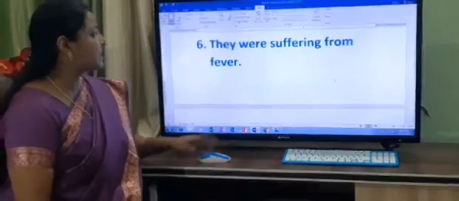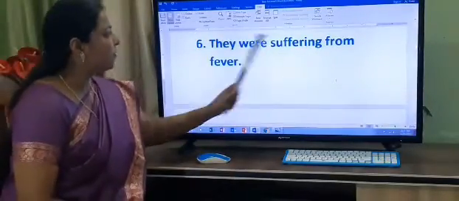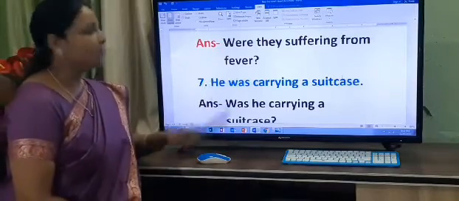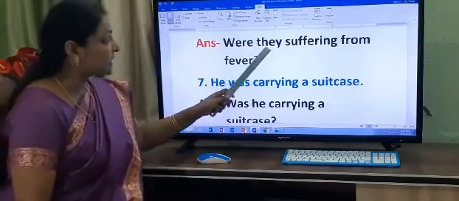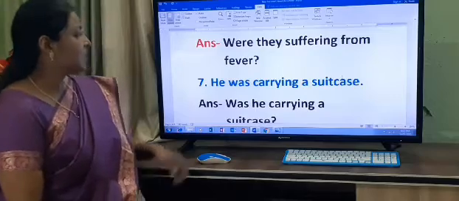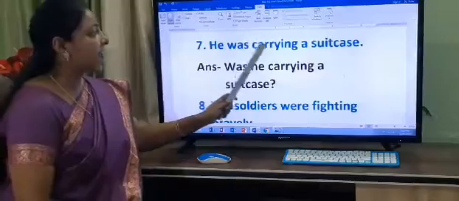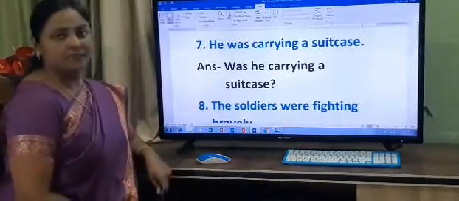Now the next sentence it is given here. They were suffering from fever. Now the answer is, were they suffering from fever? Now we will start with the helping verb, were, before the subject. The next sentence it is given there. He was carrying a suitcase.